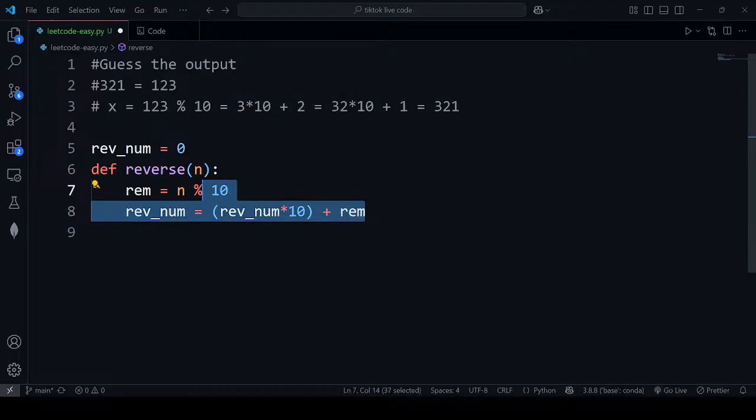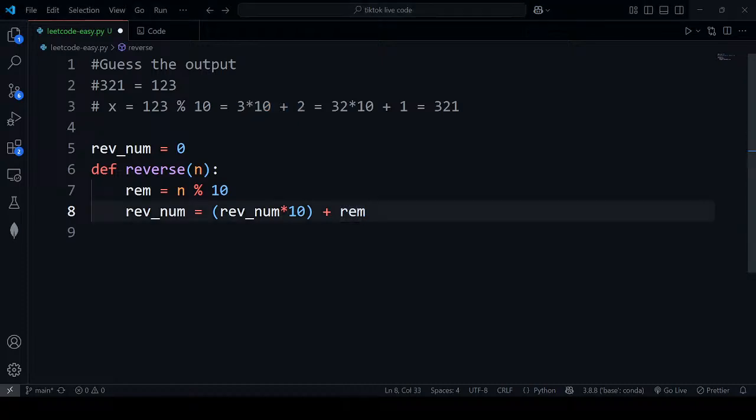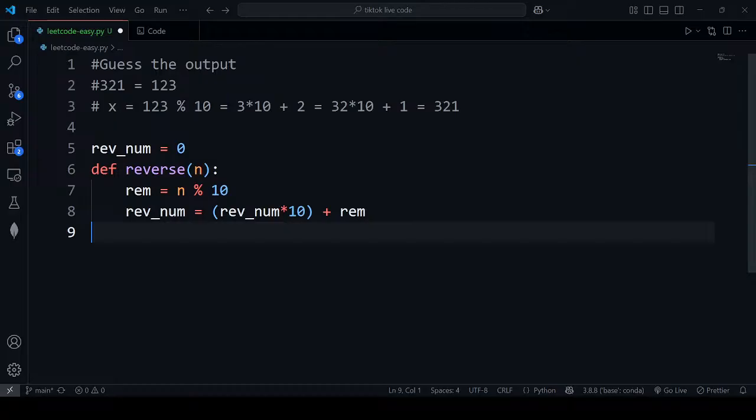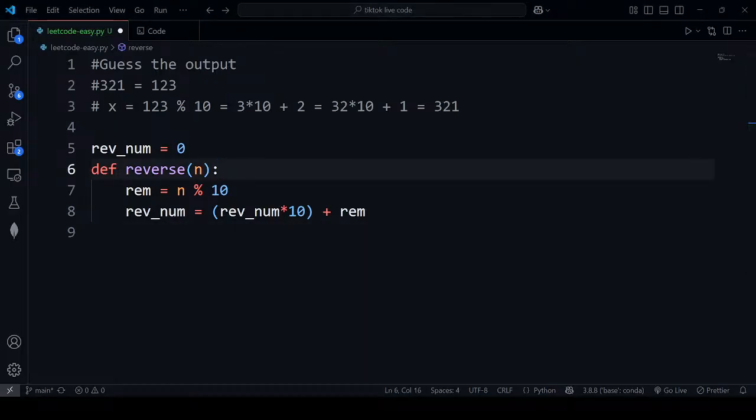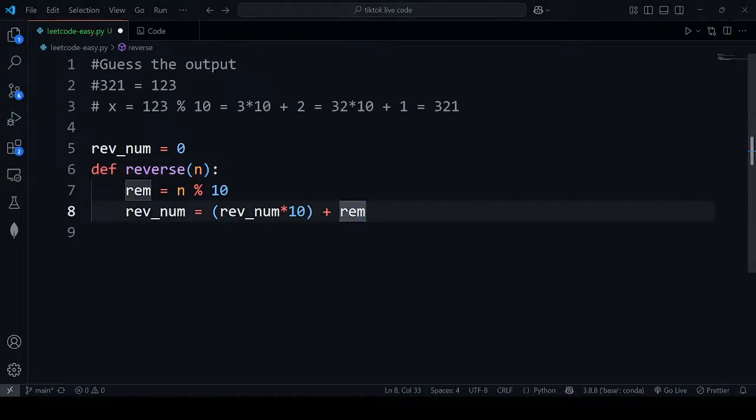So what this will do is this complete thing is doing this thing only. Now what we need to do is we need to do it again and again and again, right? So we need to change this value as well, because we need to do it again and again, and we don't want the same value, right?